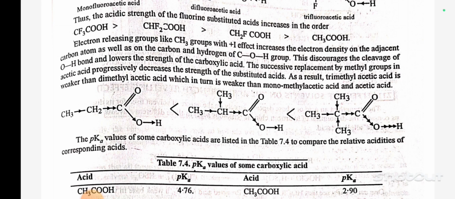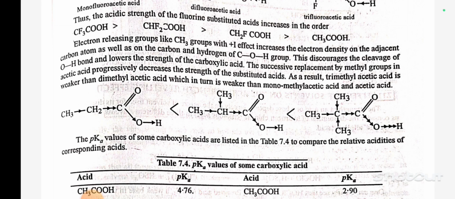Electron releasing groups like the CH3 group with plus I effect increase the electron density on the adjacent carbon atom as well as on the carbon and oxygen of the COOH group. That discourages the cleavage of the OH bond and lowers the strength of carboxylic acid. The successive replacement by methyl group in acetic acid progressively decreases the strength of the substituted acid.